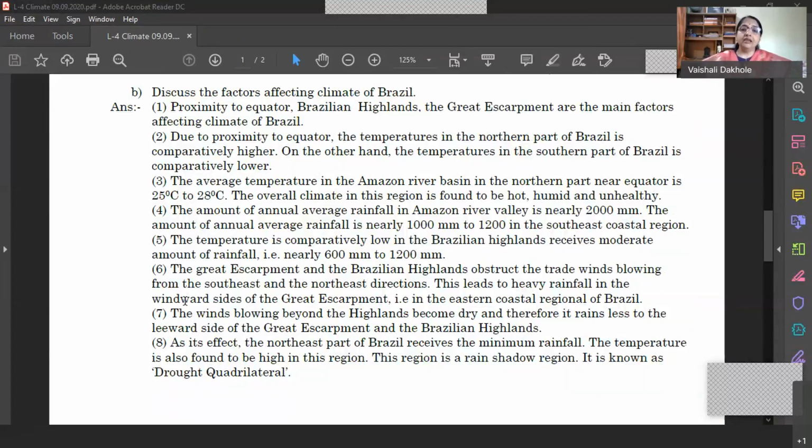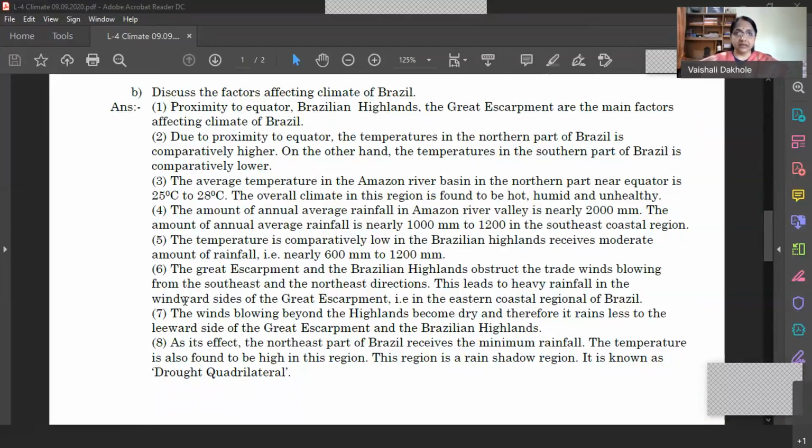Now, when we come to the south from the Amazon basin, we see that in the Amazon basin the climate is hot and humid, which is a very unhealthy climatic condition, and the soil is marshy, and the dense equatorial forests are there. But as we move towards the south from the Amazon basin, we come to the Brazilian highlands. There we find the amount of rainfall decreases. Temperature is high, but the amount of rainfall decreases.